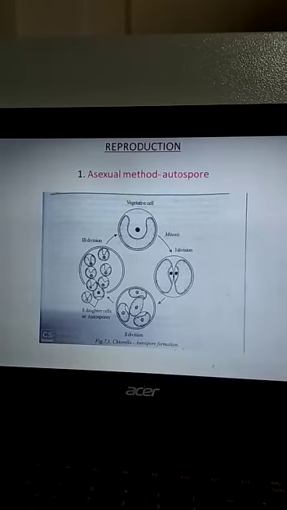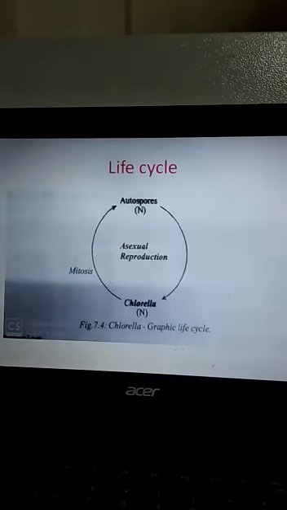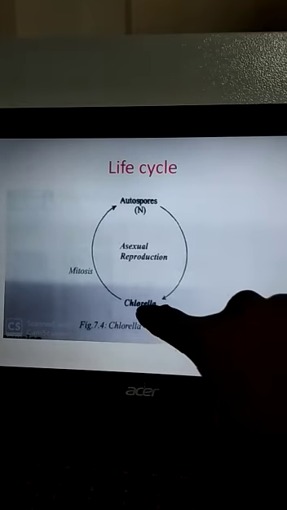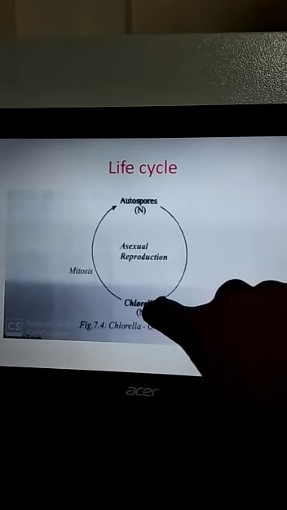Next, the life cycle of Chlorella. Chlorella is a green alga included in the class Chlorophyceae. It has a cosmopolitan distribution. You know that Chlorella is unicellular and microscopic, and haploid in nature.